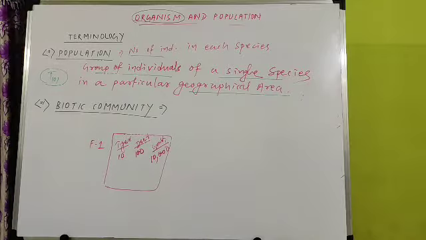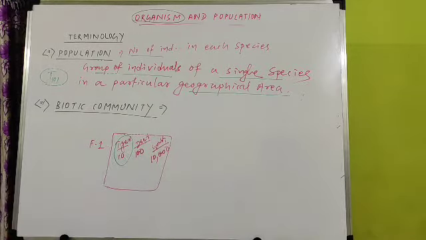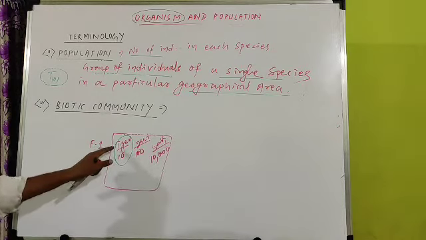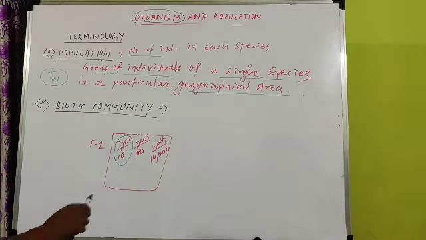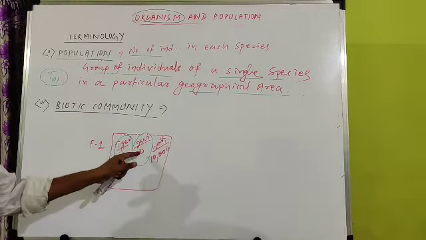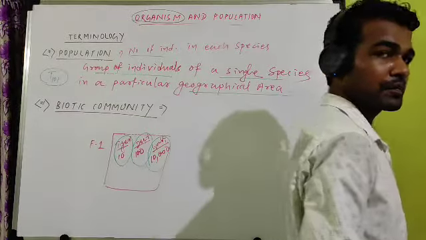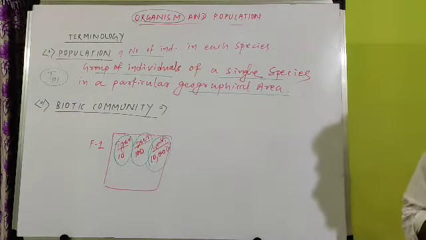This is the number. So if someone asks you what is the population of tiger in this forest, the population of tiger in this forest is 10. What is the population of deer in this forest? Population of deer in this forest is 100 and the population of grass in this forest is 10,000. So each species has a population.